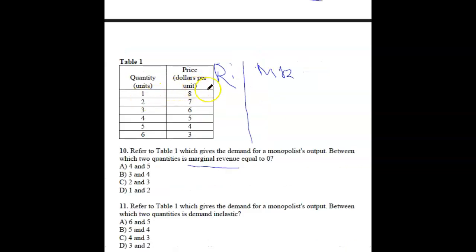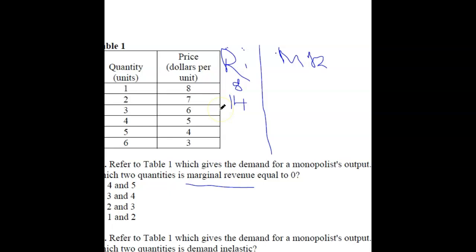So 8 times 1 is 8. If you sell one product for 8 rand, the revenue is 8. Sell 2 products for 7 rand, you're getting 14 rand. And you carry on. So this will be 18 rand, this will be 20 rand, and this will be 18 rand. You're just multiplying.